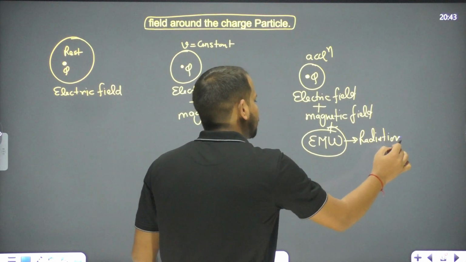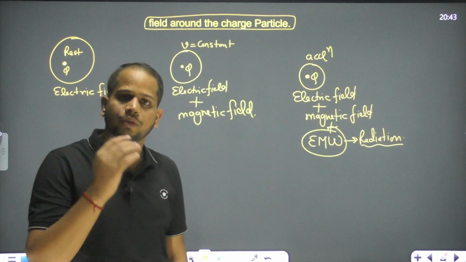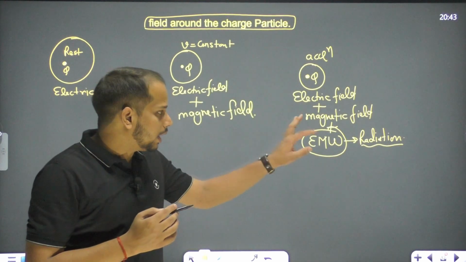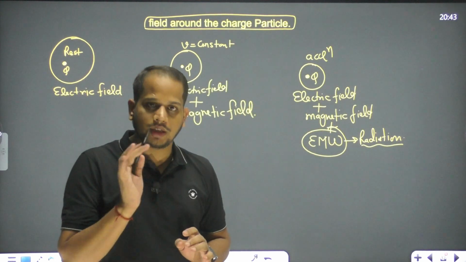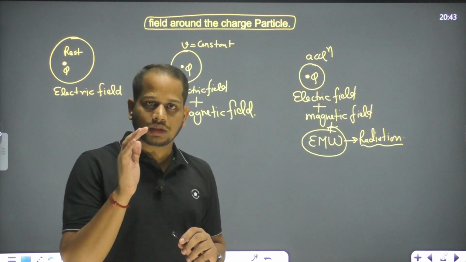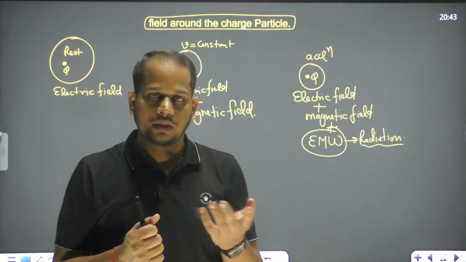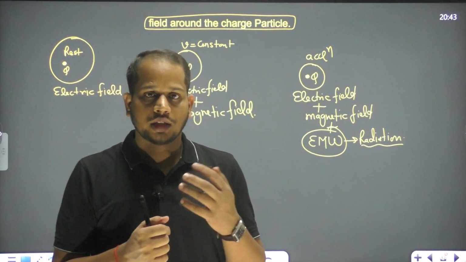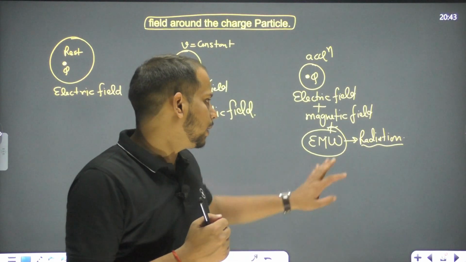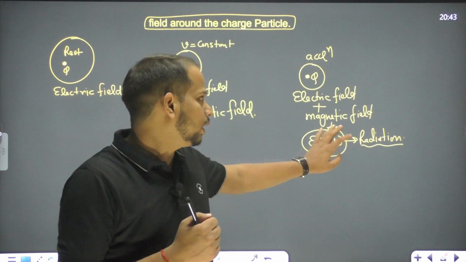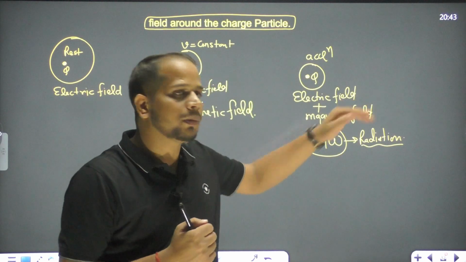What is the meaning of this one? If I am saying any particle is performing oscillated motion, then the particle radiates some amount of energy. I mean any charged particle will radiate some amount of energy. Then the energy of that charged particle decreases, right? Like we know very well about the Rutherford model. Why has the Rutherford model failed? Because he was unable to explain these things. Because Maxwell said if any charged particle is moving under oscillation, then it will radiate some amount of energy.